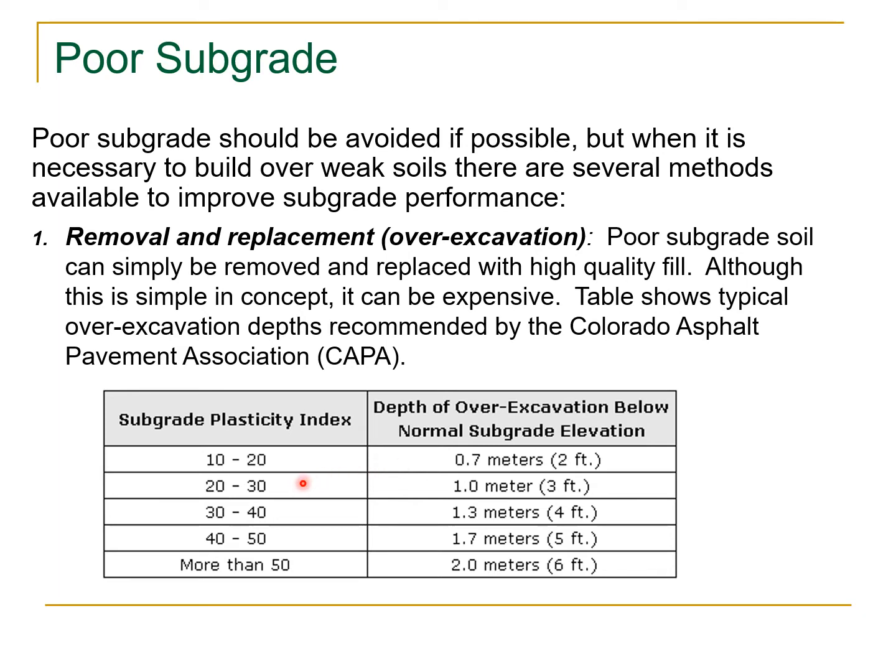For 20 to 30 plasticity index, 1 meter; for 30 to 40, 1.3 meters; 40 to 50, 1.7 meters; and when the plasticity index is more than 50, then 2 meters depth will be considered for over excavation.